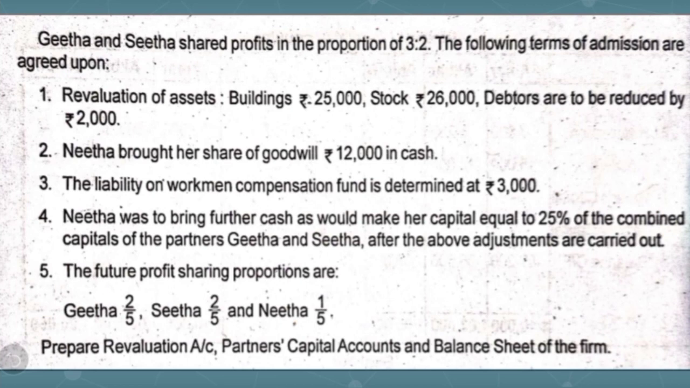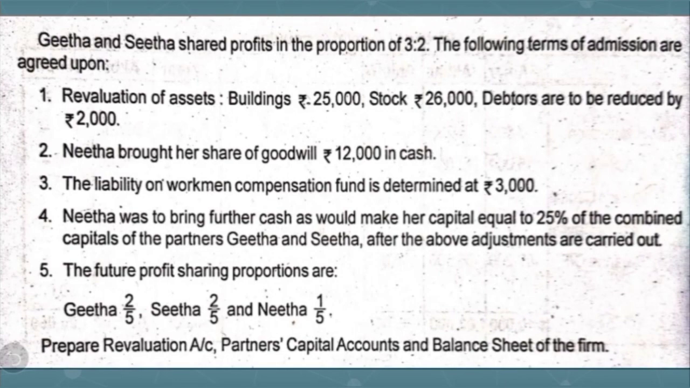The following terms of admission are agreed upon. First one, revaluation of assets: buildings 25,000, stock 26,000, debtors are to be reduced by 2,000. Neeta brought her share of goodwill of rupees 12,000 in cash. Liability on account of workmen compensation fund is determined at 3,000. Neeta was to bring further cash as would make her capital equal to 25% of the combined capitals of partners Geeta and Sita after the above adjustments are carried out. The future profit sharing proportions are Geeta 2 by 5, Sita 2 by 5, Neeta 1 by 5. Prepare revaluation account, partners capital account and balance sheet of the firm.